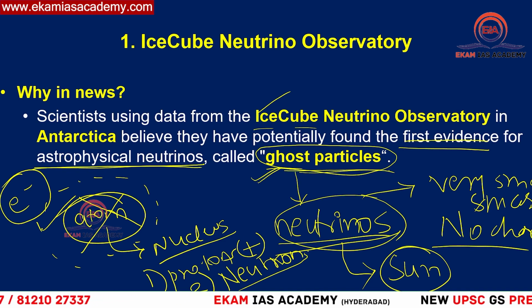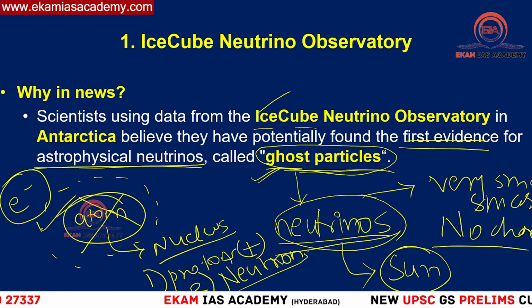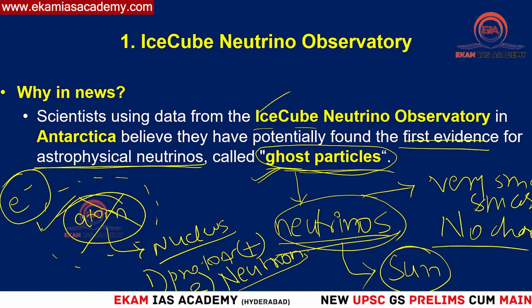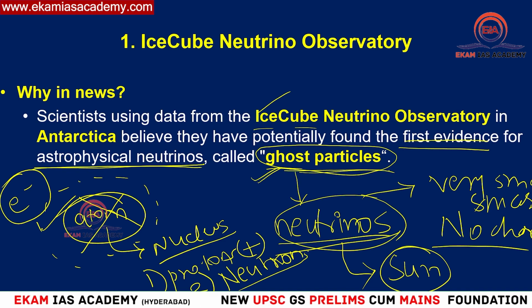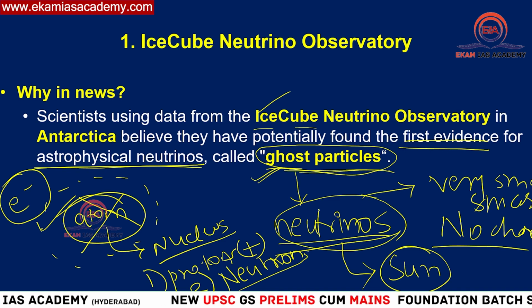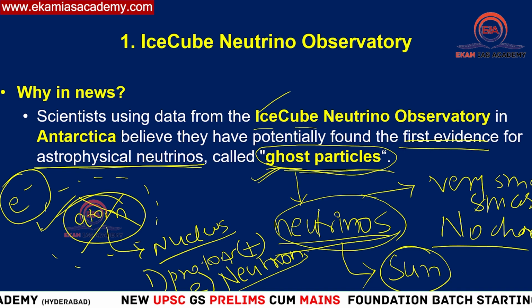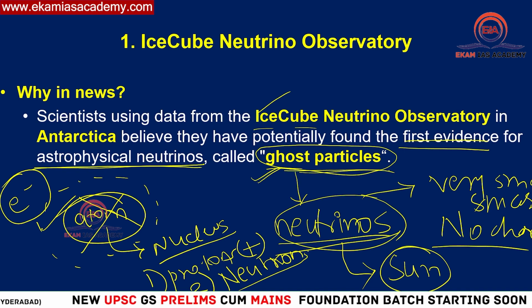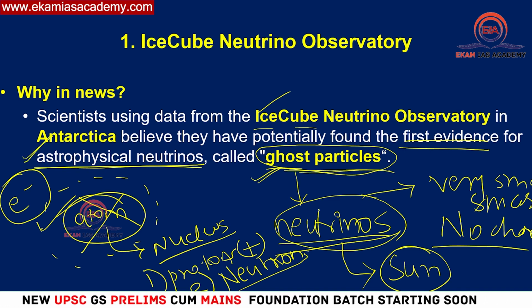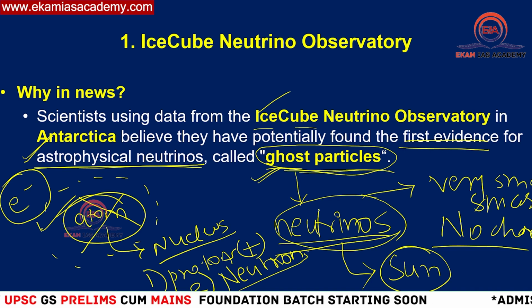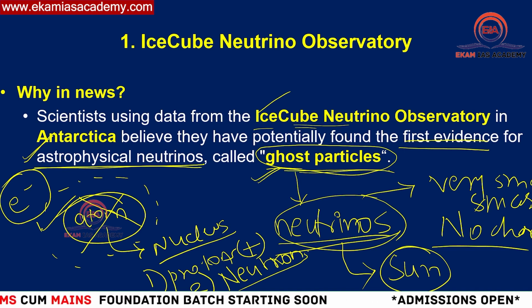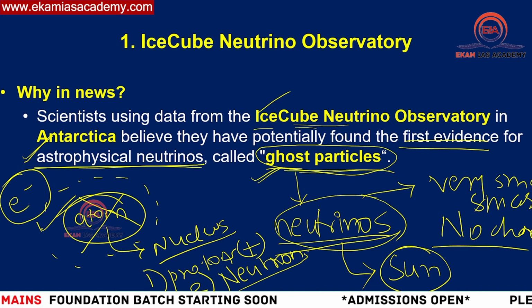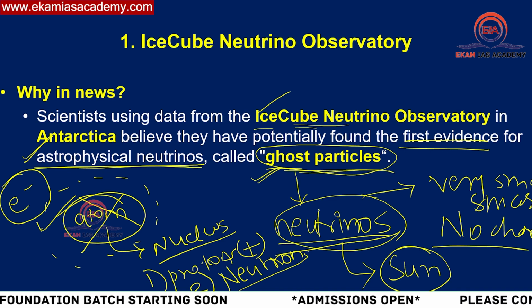But some neutrinos take their origins from high energy processes like cosmic rays. If they originate from there, we call them astrophysical neutrinos or atmospheric neutrinos. Those type of neutrinos were identified for the first time using the IceCube Neutrino Observatory in the recent past. That is why it is in the news. I hope you understood this now. We'll have more clarity as we proceed further.